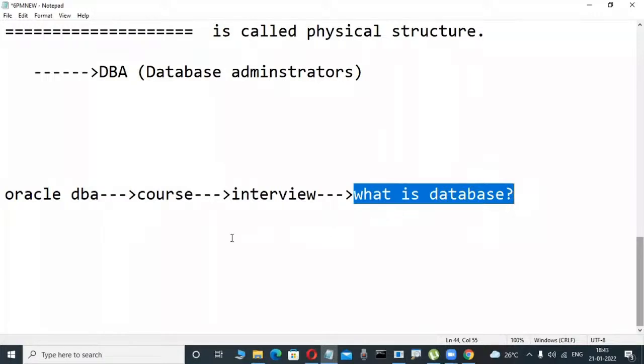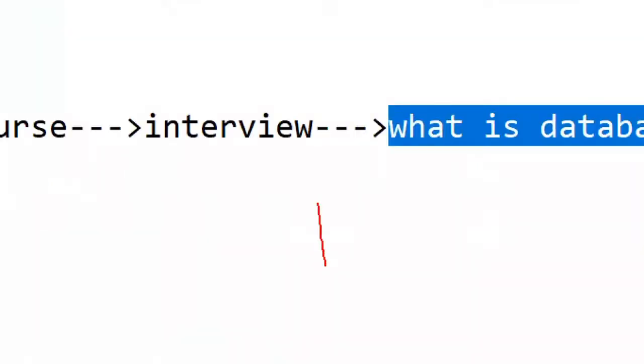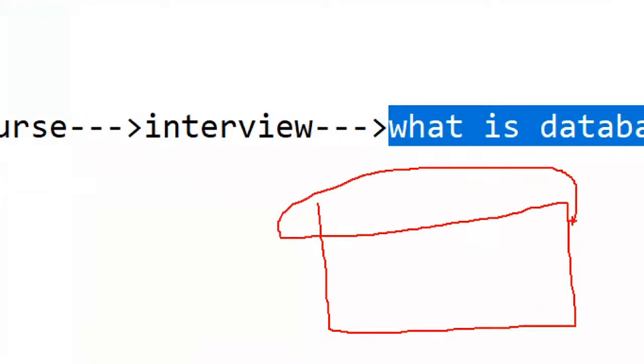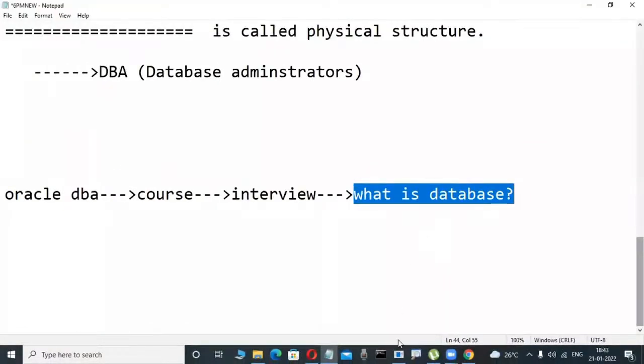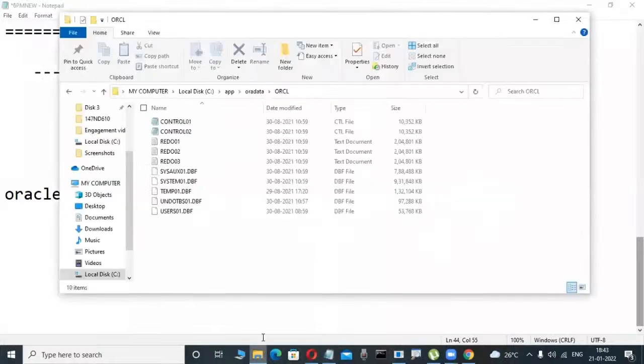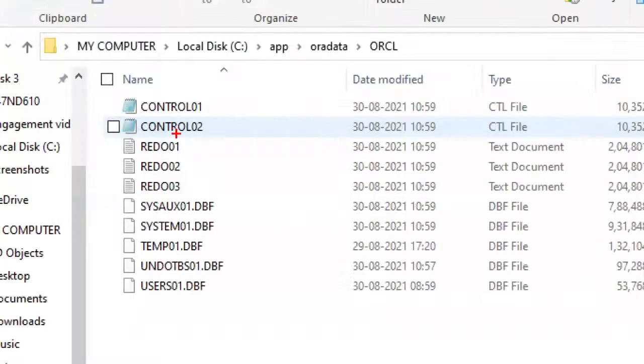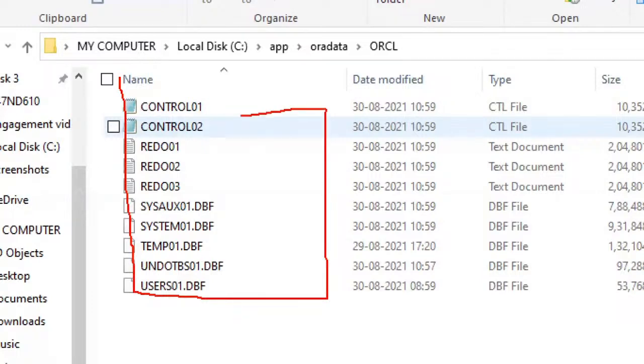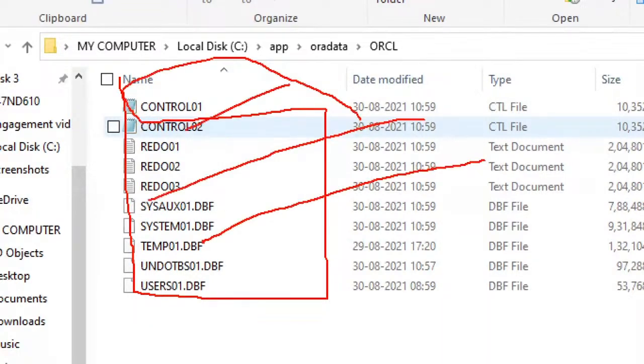I tell the physical side. Whenever I install the Oracle software, some physical files are created automatically on a disk, and they are visible: data files, control files, redo log files. That's why, as a database administrator, when asked what a database is, I say it is a collection of data files, control files, and redo log files, and that is the original. There is a physical phase on the C drive, D drive, where the data is really stored.